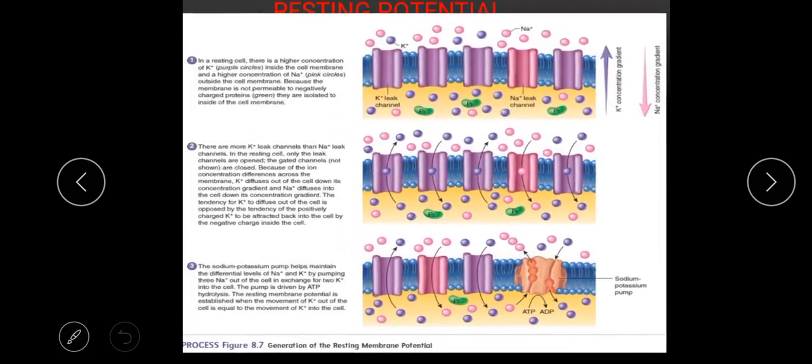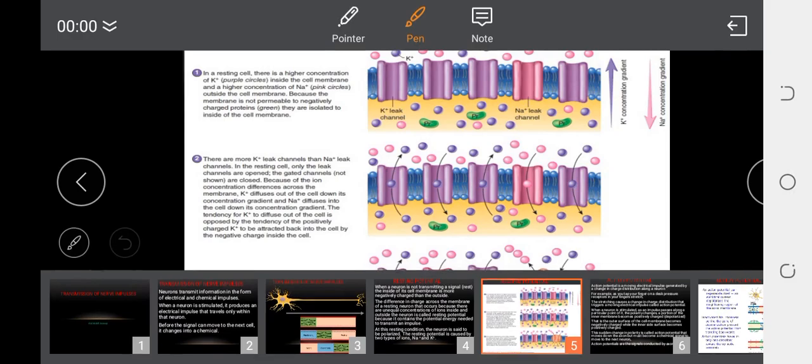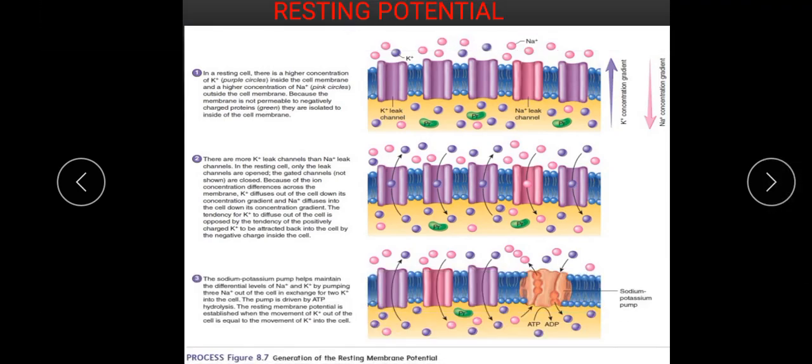Now, take a look at this cell, for example. You see a sodium ion here, a potassium ion here, and here we have a sodium ion. I have said before that usually for a resting neuron, all the channels are closed except the potassium leak channel, and this allows potassium to diffuse out of the cell.